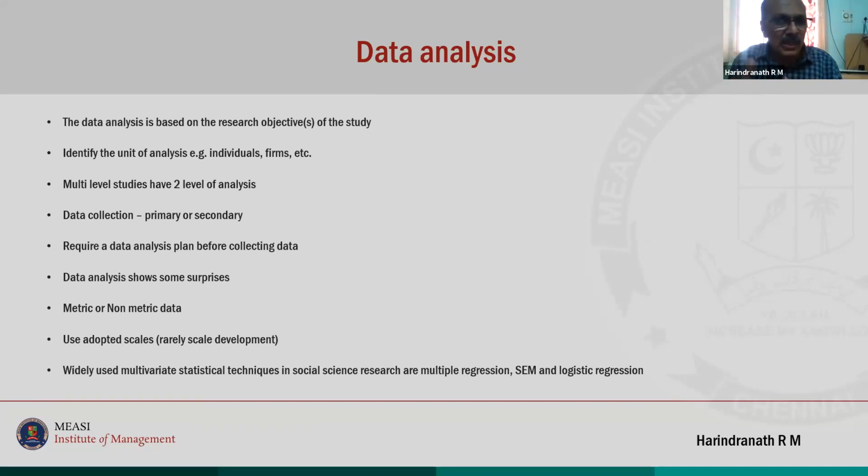What I found out about data collection: if you're very, very faithful in collecting data, you don't have to collect a large amount of data like 600, 700. Even a good amount is worthwhile. What is that good? I'll tell you an example. Say I go to my friend and say, this is the questionnaire, kindly fill it up. And if he says, I am very busy, I won't be able to do it now, I will do it tomorrow or the day after, don't force it.